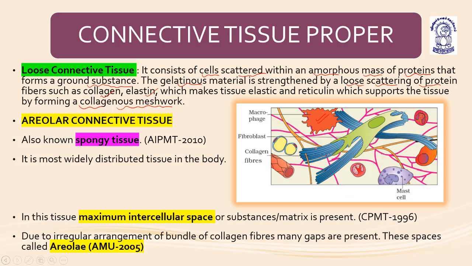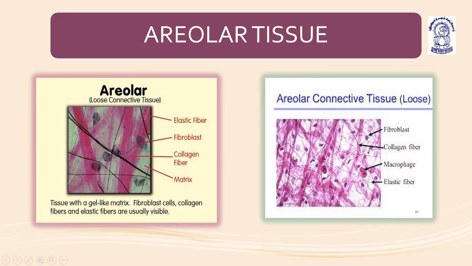Now coming to next, areolar connective tissue, loose connective tissue. This is the histopathological diagram, in which you can see the macrophages, the elastic fibers, the collagen fibers, and the fibroblast. You can see the fibroblast, elastic fibers. These are the elastic fibers, collagen fibers, and the matrix.